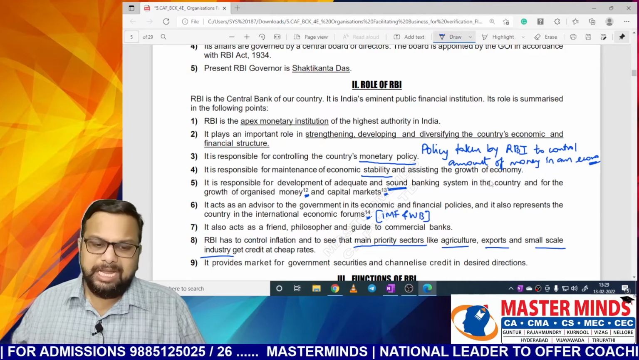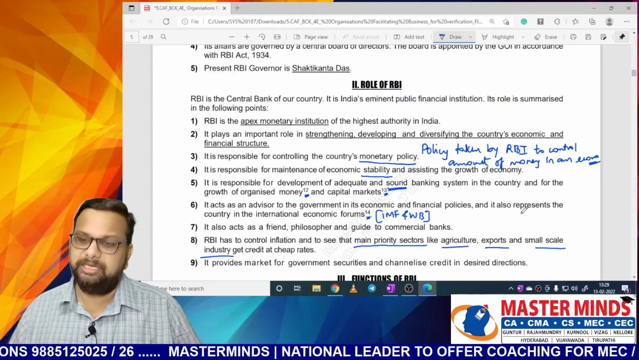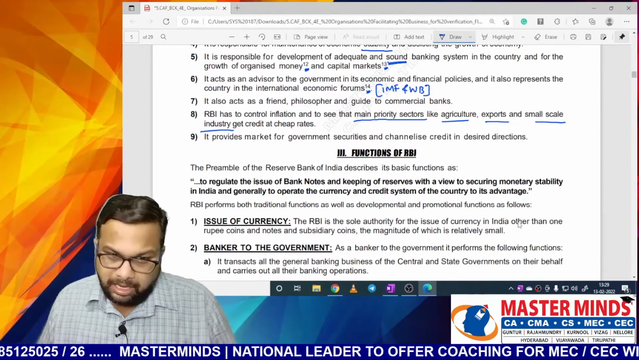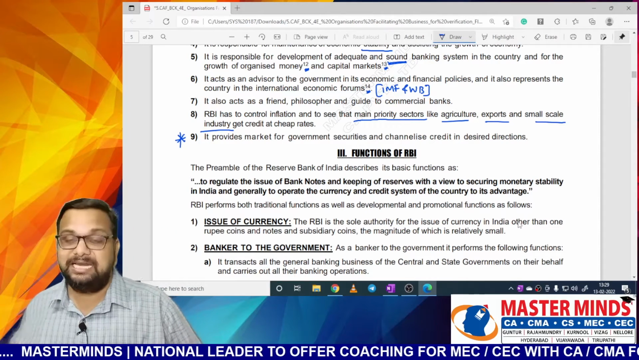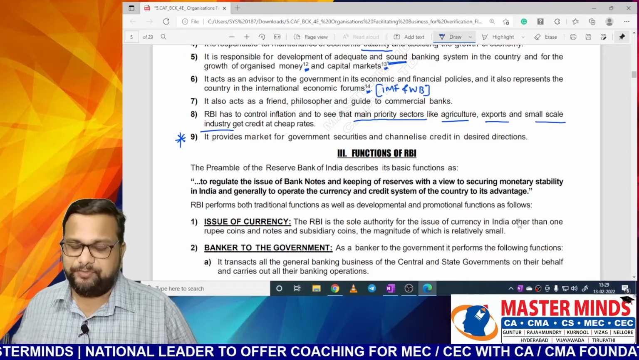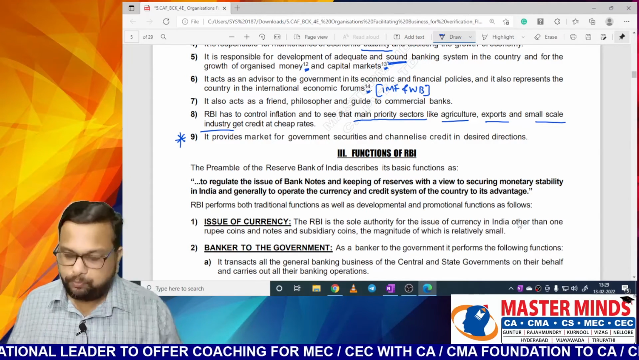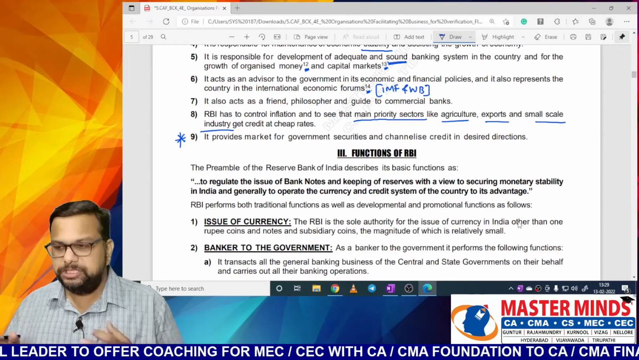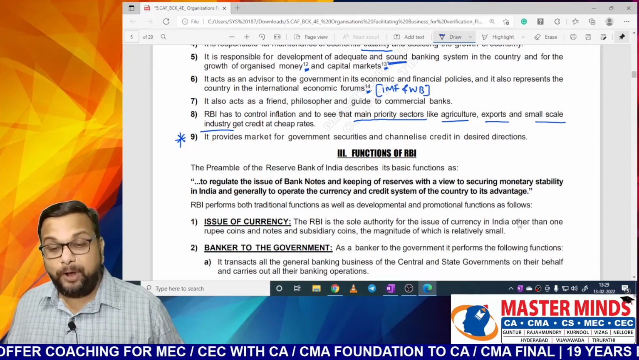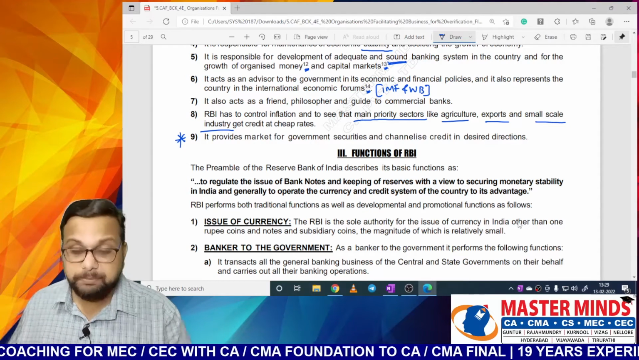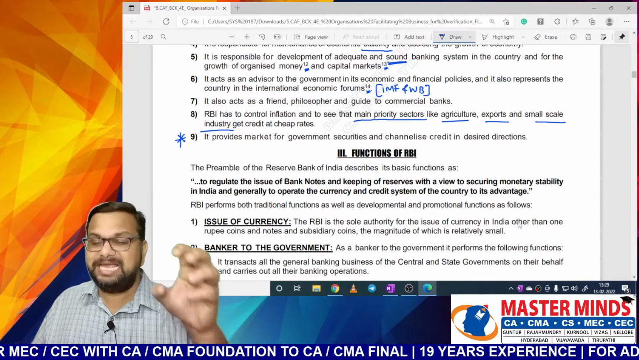Next, it provides a market for government securities and channelizes credit in the desired direction. We can clearly explain this point in SLR. See, the banking system is not that simple. What we think is that banks simply accept deposits and give loans, right? That is not that simple, Nana. Yes, banks accept deposits and they give loans. But in between, out of these deposits, they have to maintain a certain amount as reserves.